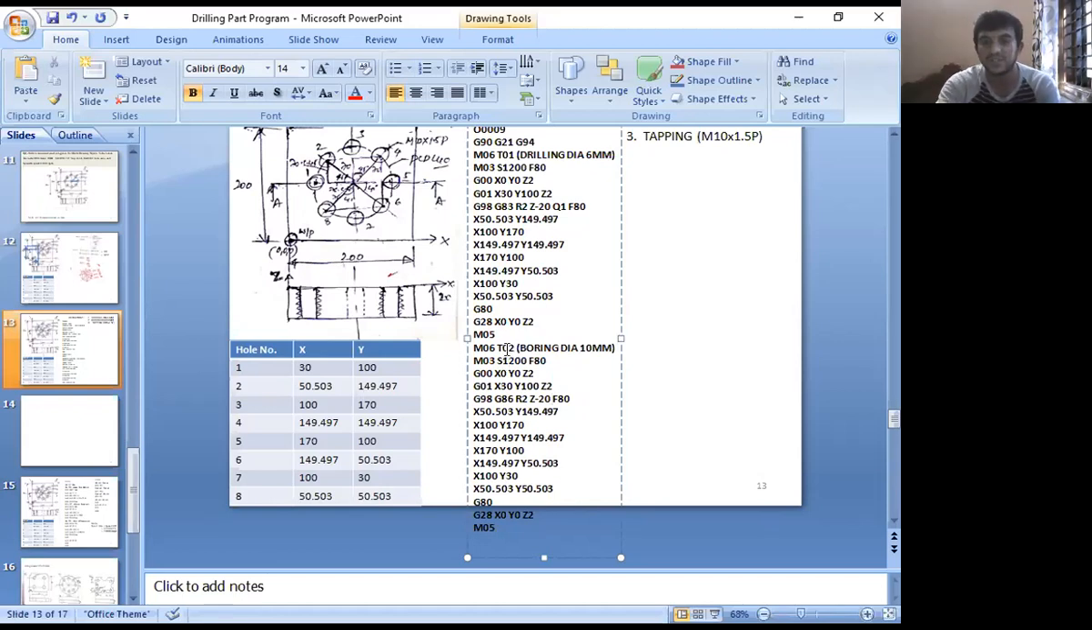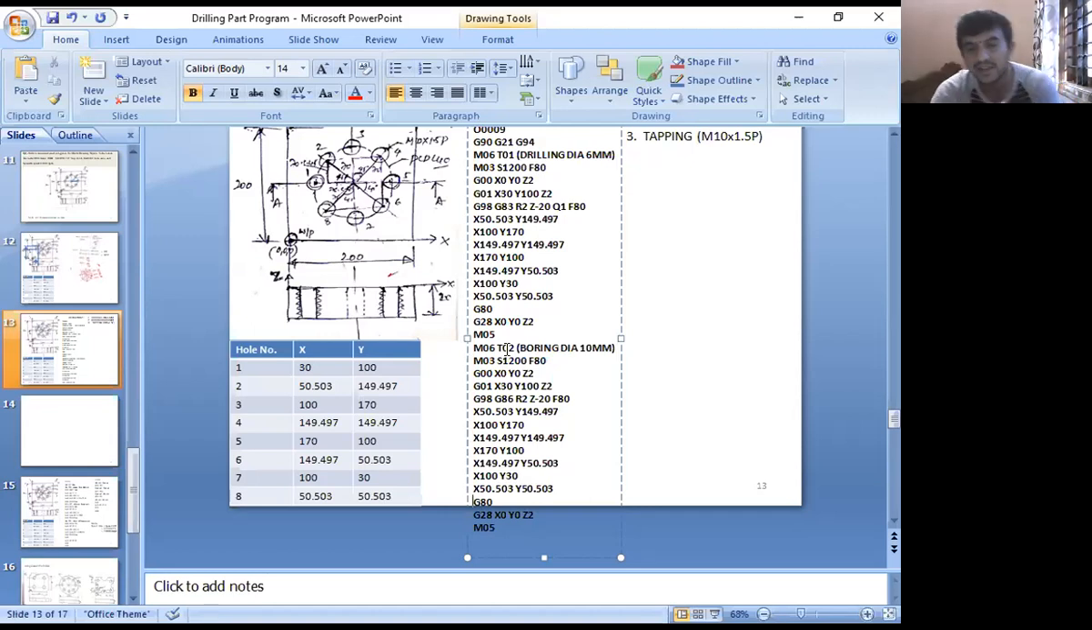Once you select the boring tool, what is the next step? We rotate the boring tool in the clockwise direction. Then give the spindle speed and feed. Next, move the boring tool from machine center point to the origin of the workpiece. Now move the cutting tool from the origin of the workpiece to the first location. Then call the boring cycle, that is G98, G86, R, Z, F. Then give the coordinates. What happens? Earlier a 6 mm drilled hole is there. Now it becomes a 10 mm hole.